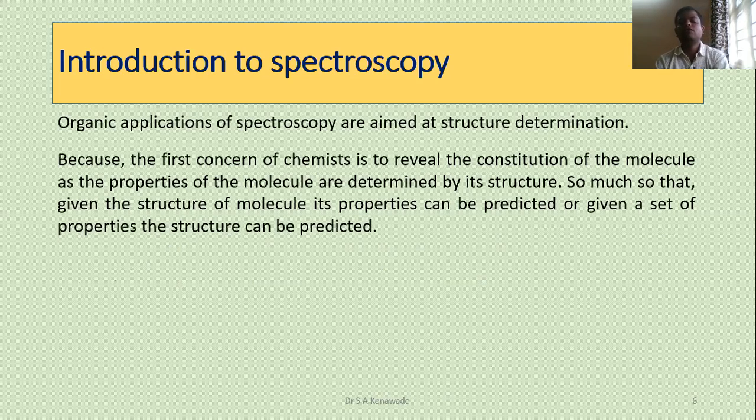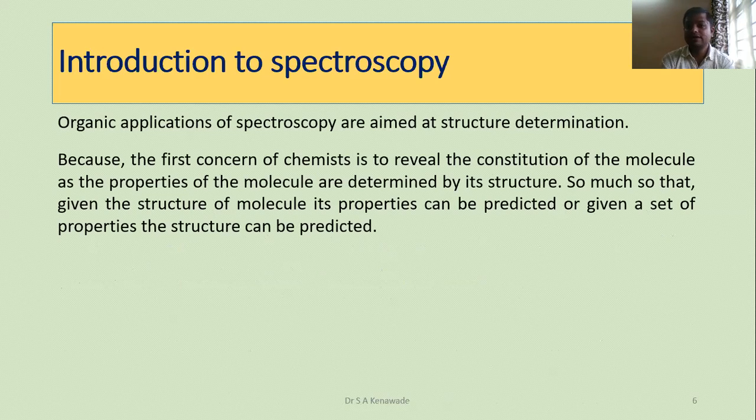We first have to study the use of spectroscopy in chemistry and its organic application. Suppose in nature you got an atom or molecule. Then the questions arise: the structure of the molecule, the size of the molecule, the shape of the molecule.